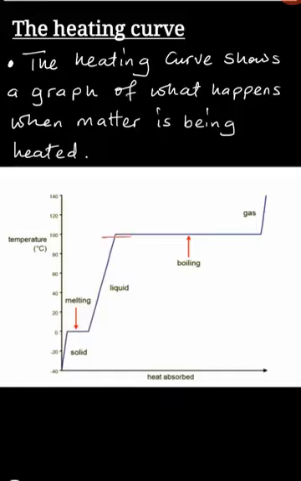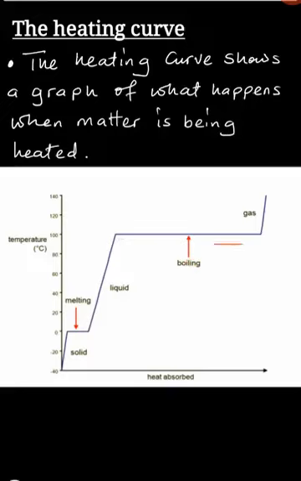And then we have another slope right here. At that slope, we have a point during which matter is a liquid. So here, matter is a solid. There, matter is a liquid. Now, this horizontal line here shows the point at which matter is changing its state from being a liquid to being a gas. Now, this point here is the point for evaporation, also known as boiling or vaporization.